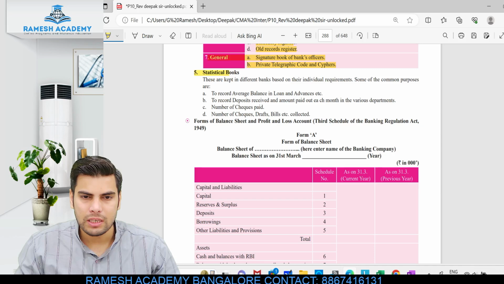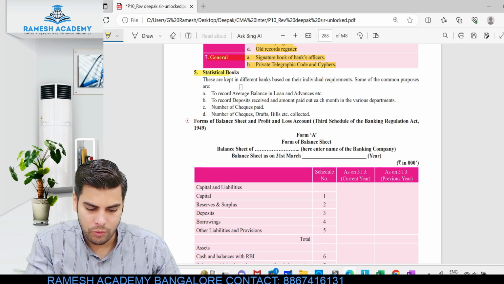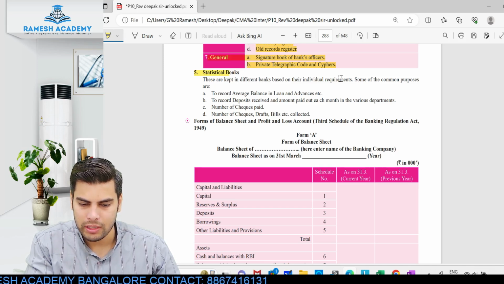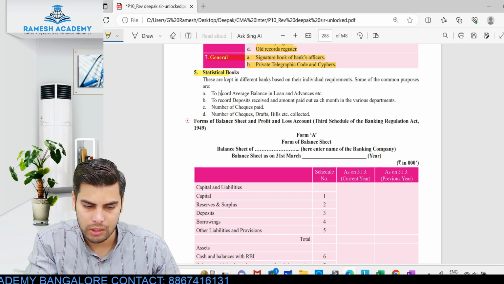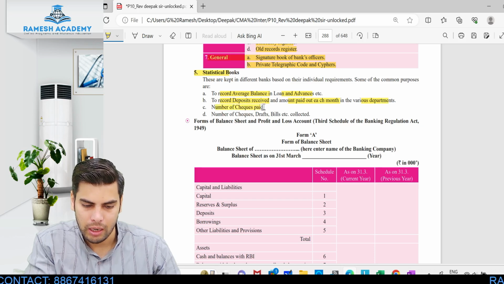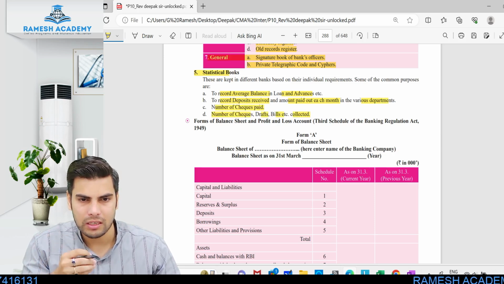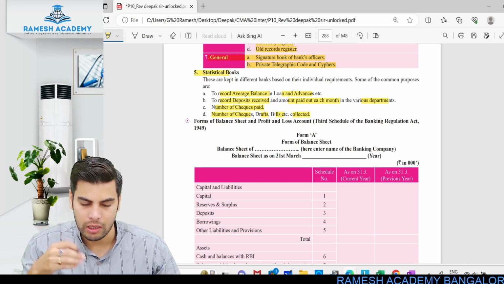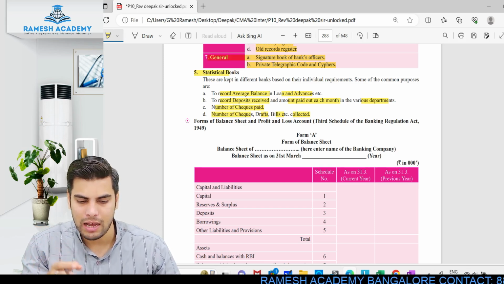After this they'll be maintaining some statistical books. Let's see what exactly the statistical books are. These are kept in different banks based on their individual requirements. Some of the common purposes are to record average balance in loans and advances, to record deposits received and the amount paid each month in various departments, and the number of checks paid, and checks, drafts and bills collected. For the purpose of statistical record, they'll be maintaining separate books. How many checks did they collect on an average during a particular month? How many checks did they issue? How much is the average balance in loans and advances? How much is the average balance in the deposits available with us?